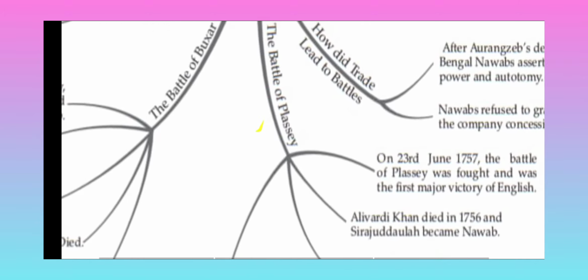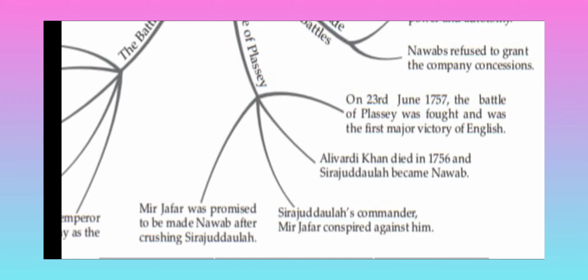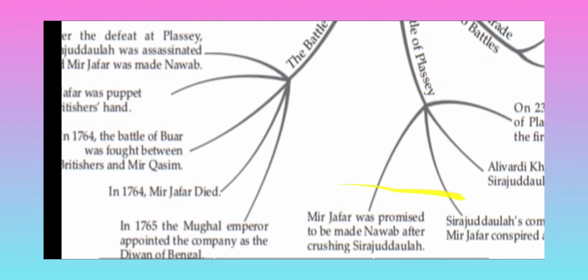Next, the Battle of Plassey. On 23rd June 1757, the Battle of Plassey was fought and was the first major victory of the English. Alivardi Khan died in 1756 and Siraj-ud-Dawla became Nawab. Siraj-ud-Dawla's commander Mir Jafar conspired against him. So he betrayed his own king. Mir Jafar betrayed his own king. Mir Jafar was promised to be made Nawab after crushing Siraj-ud-Dawla.